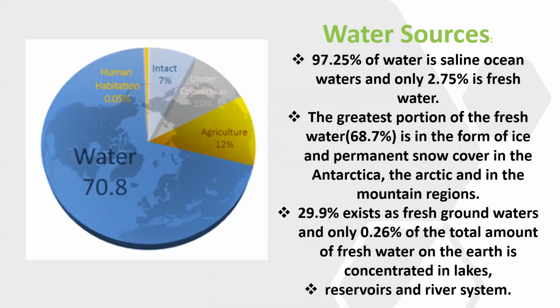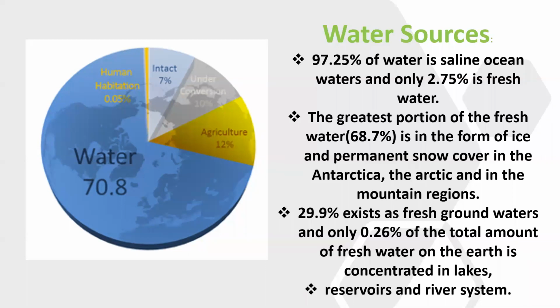Now come to the water sources. What are the water sources? You see the picture, water sources. We'll see water in different sources. And you all know our earth looks like a blue planet. Why do we call it a blue planet? Because 3/4 of our earth is covered with water and 1/4 is covered with land. You all know this well. And you all know a little percent, that is 1%, is fresh water. We should not pollute that water and we should not waste that water. Save each droplet of the water.